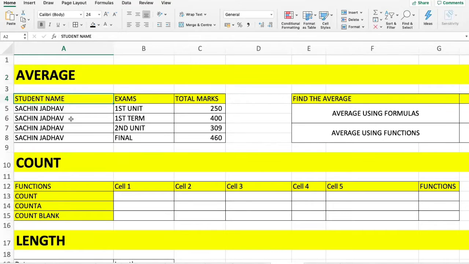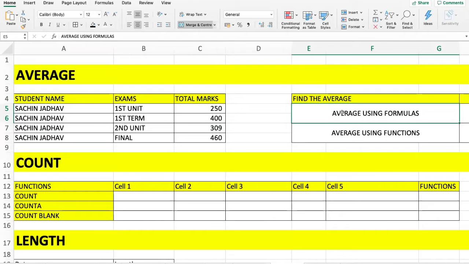So these are student names. This is one single student. These are exams: first unit test, first term, second unit test, and final. And these are total marks achieved by that particular student in those exams. Now I need to find the average marks achieved by this particular student.